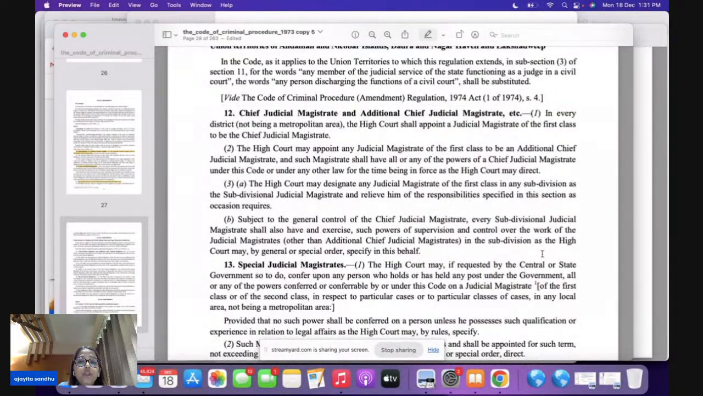Now, section 12 talks about CJM, and please remember again that out of all the JMFCs that are available, the High Court is going to appoint one of the judicial magistrates as CJM.